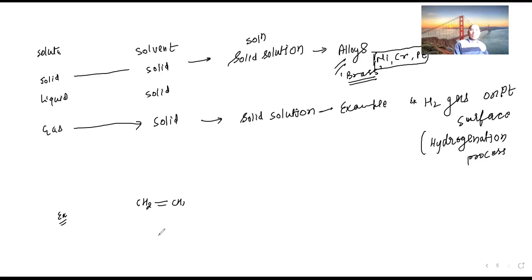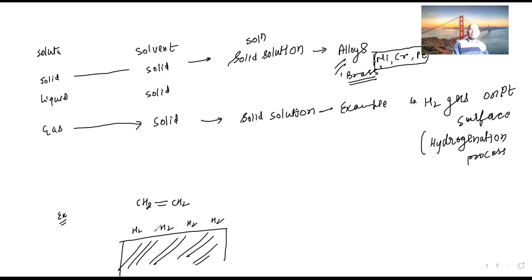This is one molecule, here is the metal surface, and so many gases get adsorbed on the metal surface. This metal is Pt. If you are talking about Pt, it has free valency. Here H2 is adsorbed, here H2 is adsorbed. One hydrogen gets added here, another hydrogen gets added here, so it is forming CH3 and CH3, right?